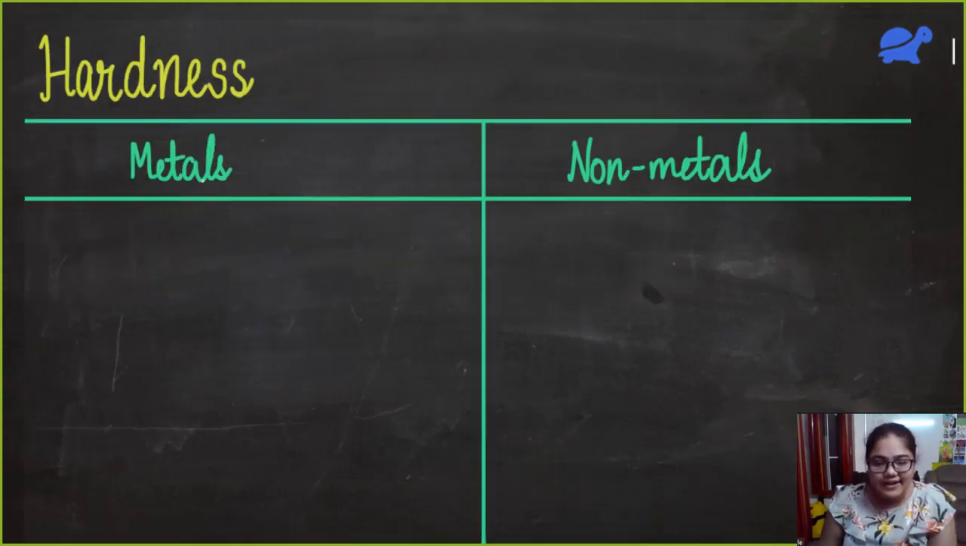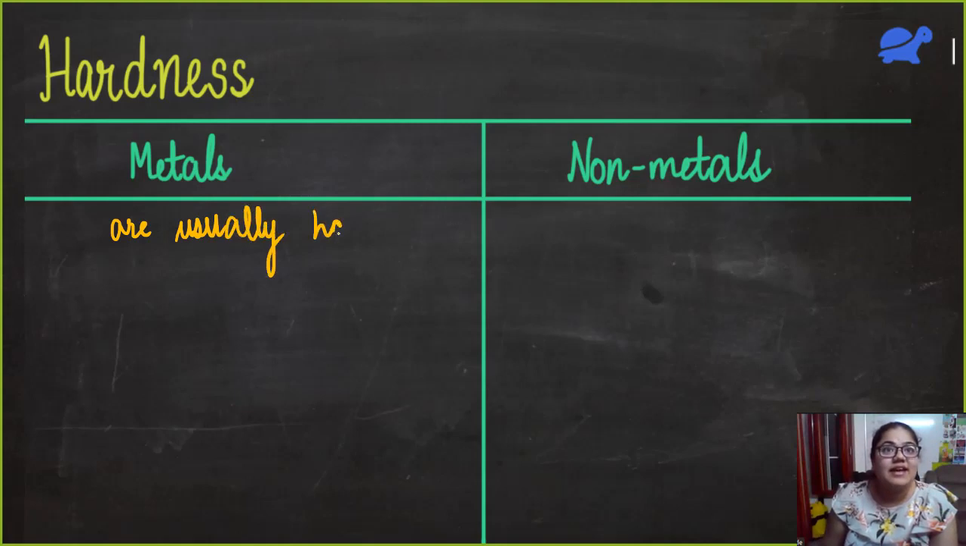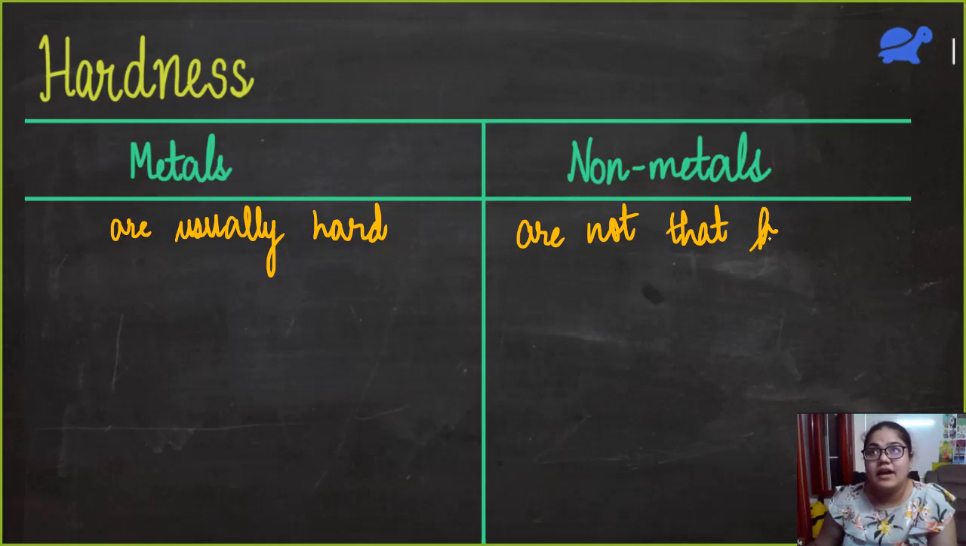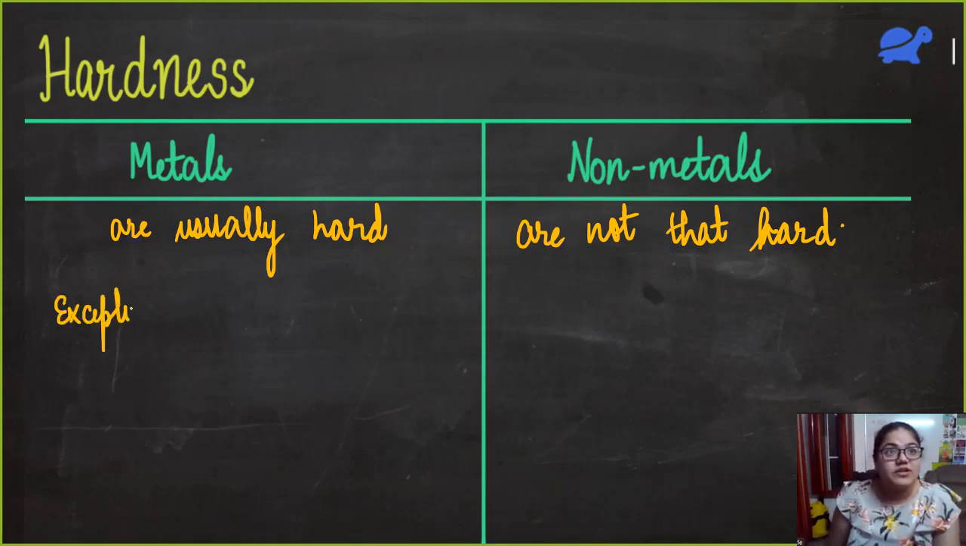Now we talk about hardness. So metals are usually hard. They are usually very hard. And non-metals are not that hard. They are a bit on the softer side. They are not very hard. But again, we know there are going to be a few exceptions, right? There are a few metals which are very soft. So those are going to be the exceptions.